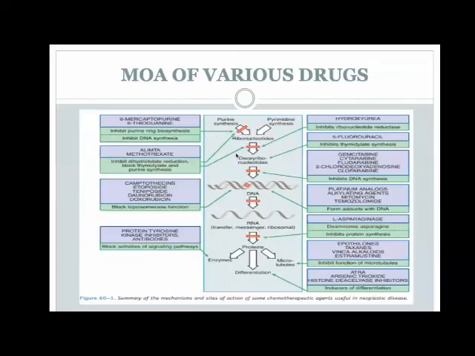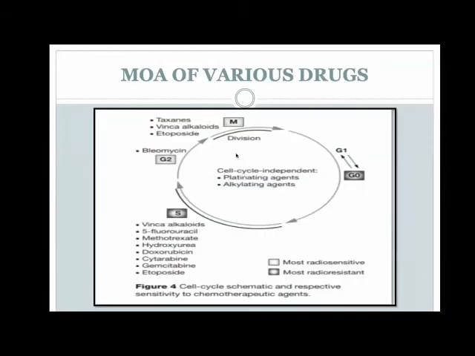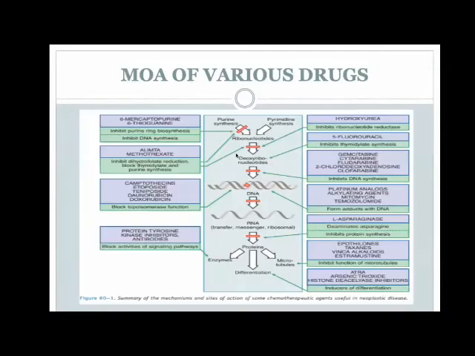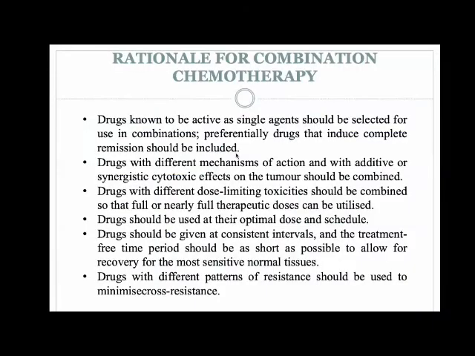I'll go on then. So now we understand the various mechanisms of action of these drugs through the slides that I just spoke about. What we also need to know, and what we commonly practice, is combination chemotherapy. Why do you need to use combination chemotherapy? It's very rare that in any protocol that we use, you will be using a single agent as chemotherapy for any patient. What is the rationale for that?